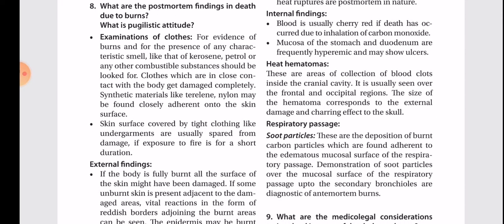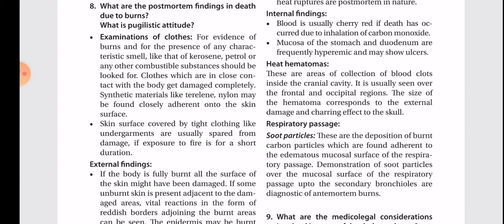Internal findings. Blood is usually cherry red if the death has occurred due to inhalation of carbon monoxide. Mucosa of the stomach and duodenum are frequently hyperemic and may show ulcers. Heat hematomas. These are areas of collection of blood clots inside the cranial cavity. It is usually seen over the frontal and occipital regions. The size of the hematoma corresponds to the external damage and charring effect of the skull.